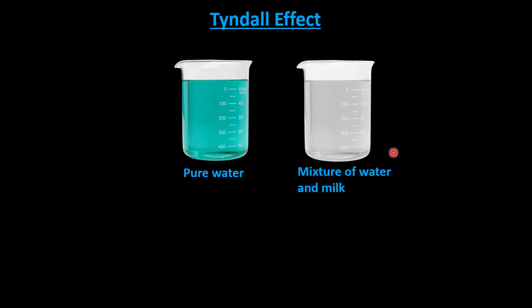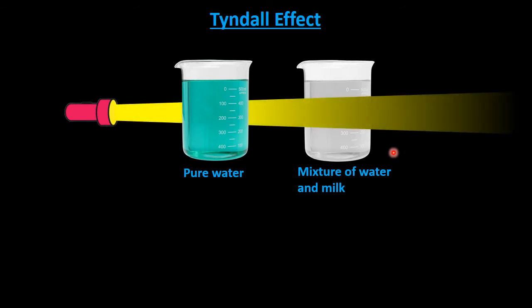Now we take torchlight and then we switch it on. Then what we find the difference between them is in the pure water we cannot see the path of the light, but in the mixture of water and milk we see the path of the light.